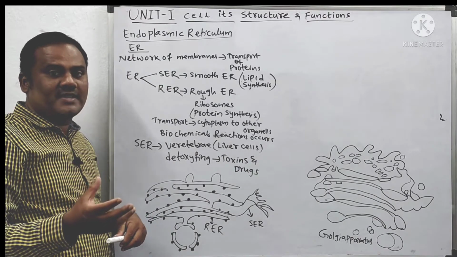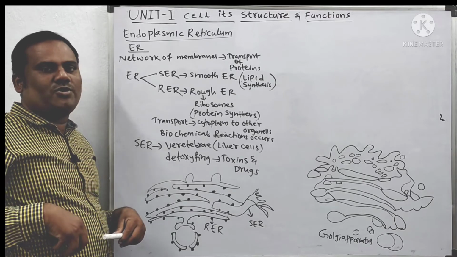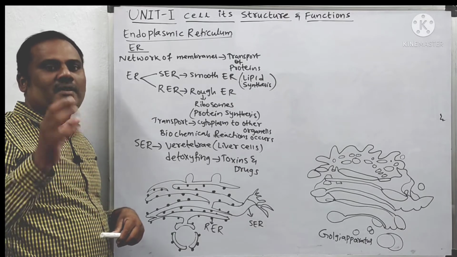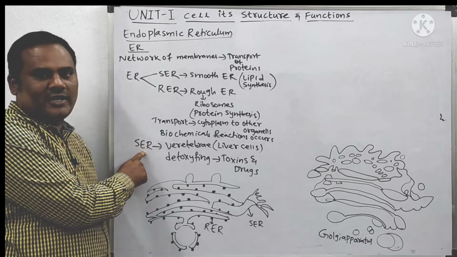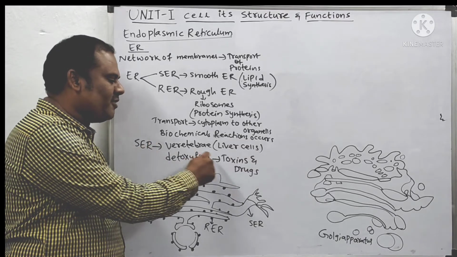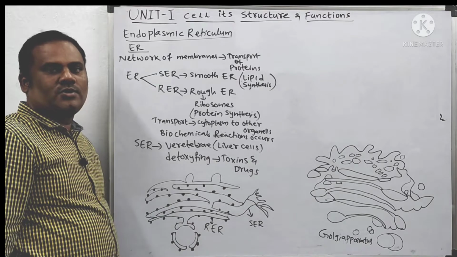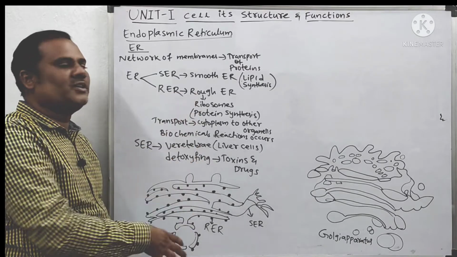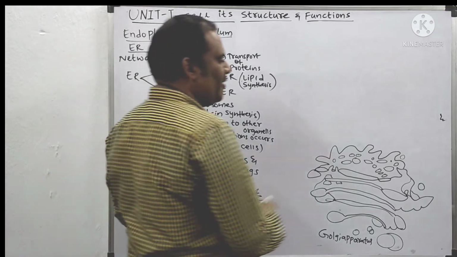Toxins means poisons. Sometimes when you take drugs, that is medicines, some residues will be stored in our body. Those poisonous materials will get neutralized with the help of the smooth endoplasmic reticulum. Understood? So the smooth endoplasmic reticulums detoxify the toxins as well as the drugs. So this is about rough and smooth endoplasmic reticulums, and overall about the endoplasmic reticulums.